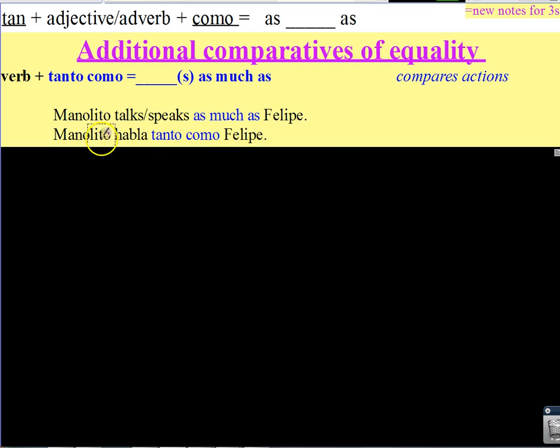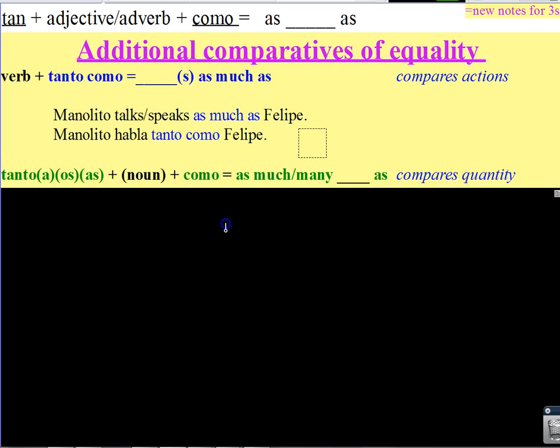So that would be Manolito habla tanto como Felipe. He speaks as much as. And that compares an action. If I want to compare quantity, I again use a form of tan, tanto, or this time it has to match the noun, como, equals as much or as many as.